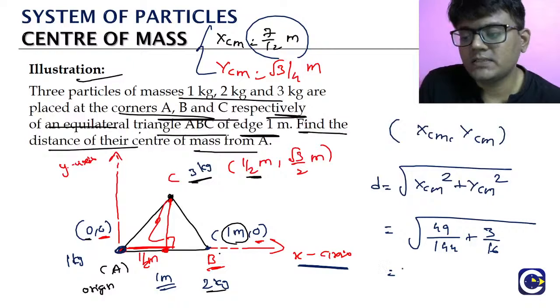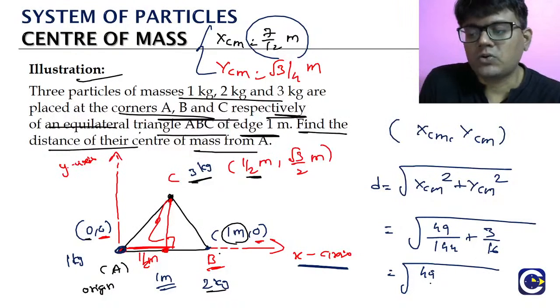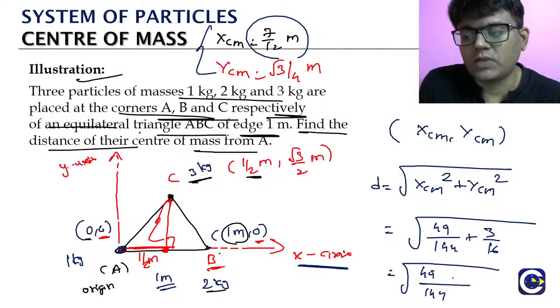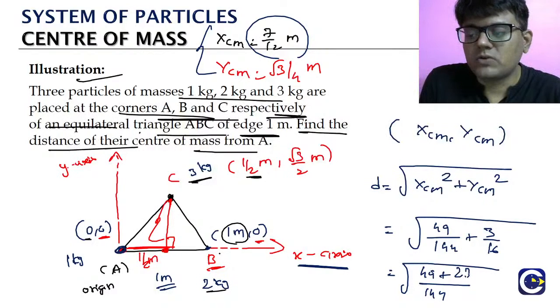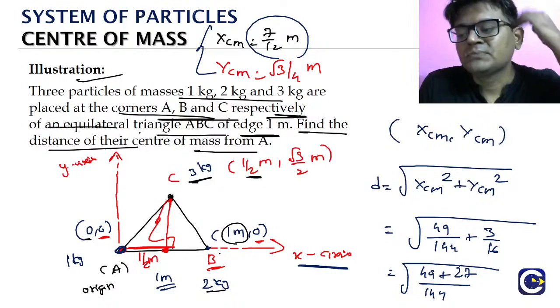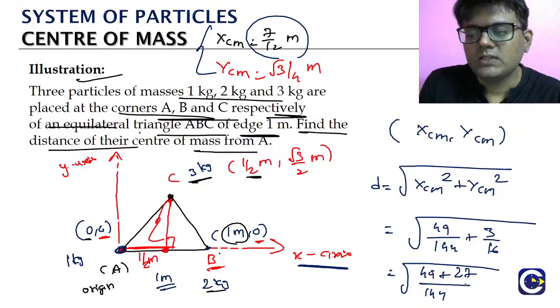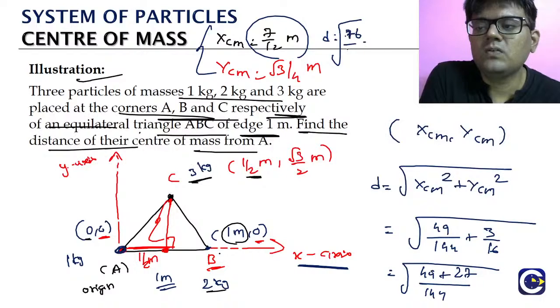Now let us simplify. Taking the LCM of the denominators, 16 nines are 144, so the common denominator is 144. 3 nines are 27. So 49 plus 27 is 76. So the distance is root 76 by 144.